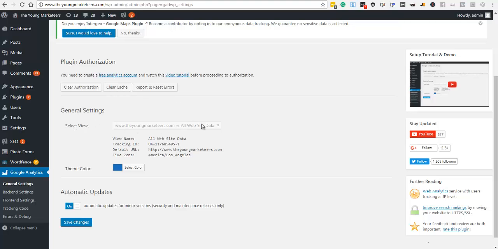Then it will give you a drop down menu, and you just select the web property that you set up in Google Analytics, and then you just hit lock. There's a little button right here, and you just lock that property, and then it's all set up, and you'll be able to see real-time users.